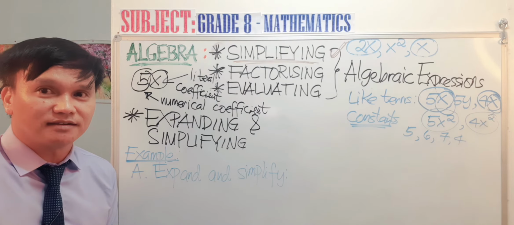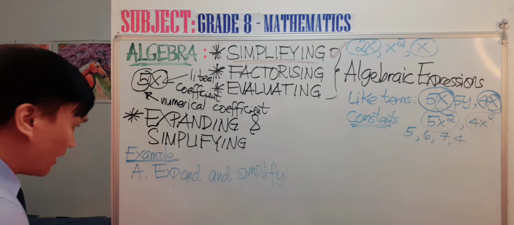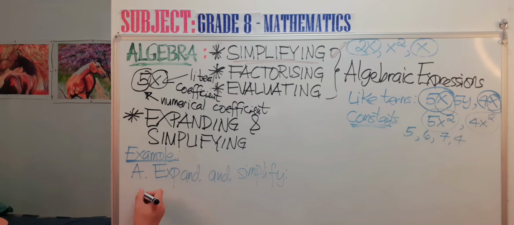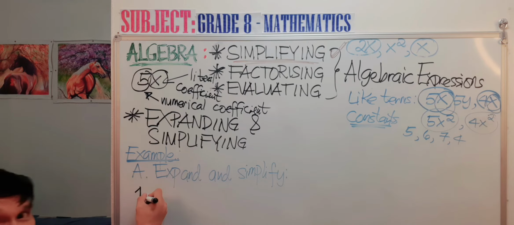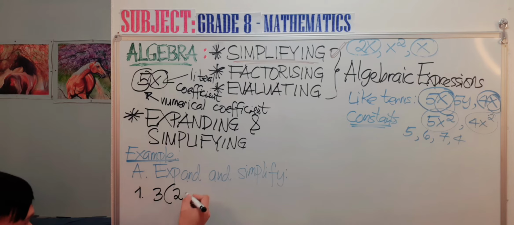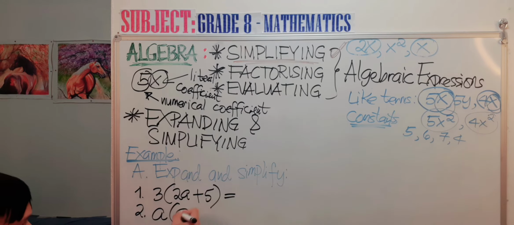Can you still see it there? Now let's expand and simplify. Let me give you this example. Number 1, can you still see me? I'm writing it here. Example 3: 2a plus 5. What would be the answer? The second one, I hope you can still see it there: a and a minus 7.